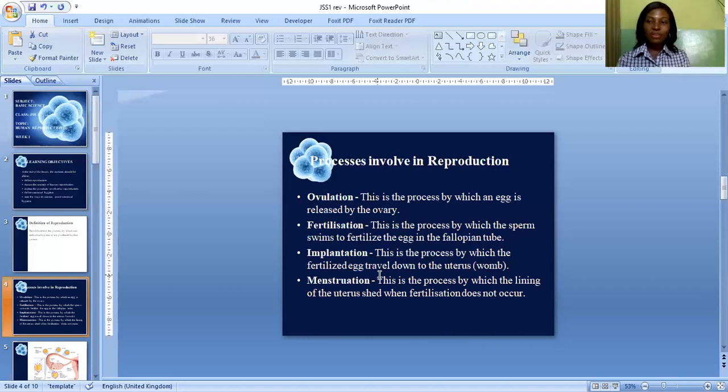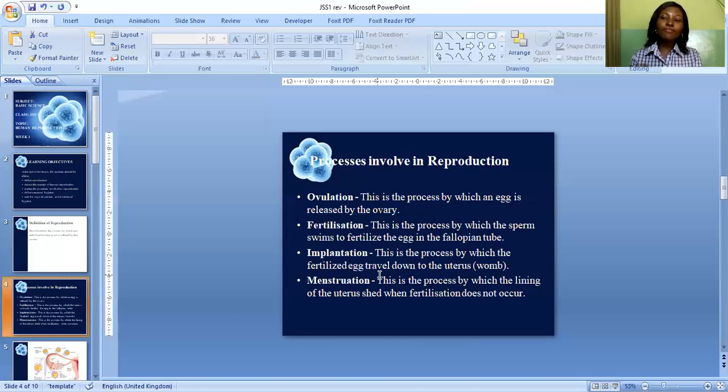Another process that occurs in females is menstruation. At puberty, young females begin to experience menstruation. Menstruation is the process by which the lining of the uterus is shed when fertilization does not occur. Let me explain this better.